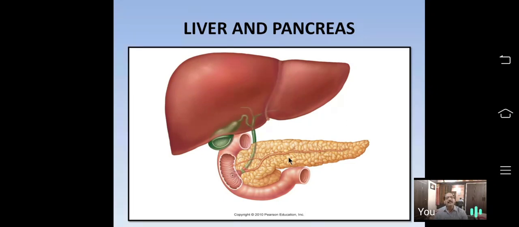It is considered an exocrine gland because it has a pancreatic duct. It is also considered an endocrine gland because it has a group of tissue.